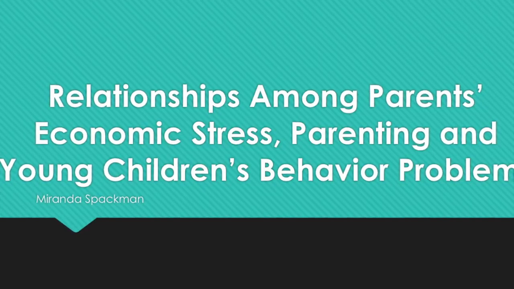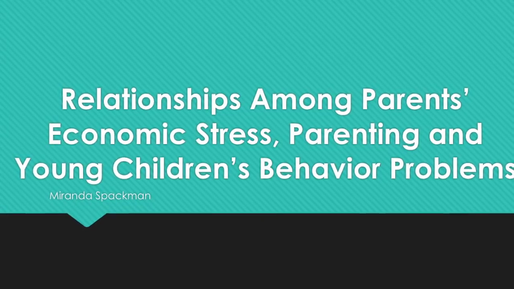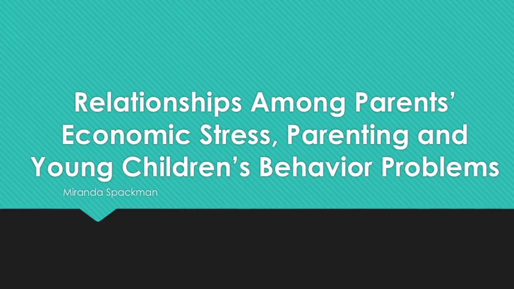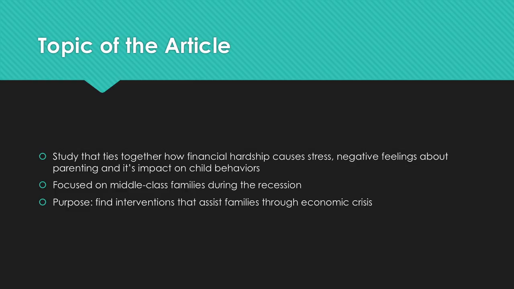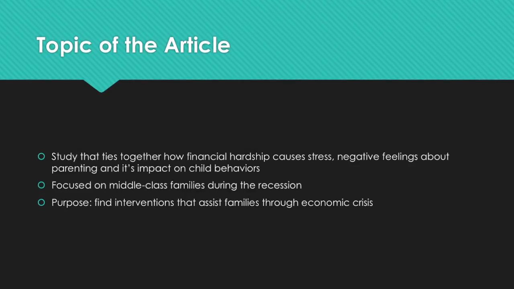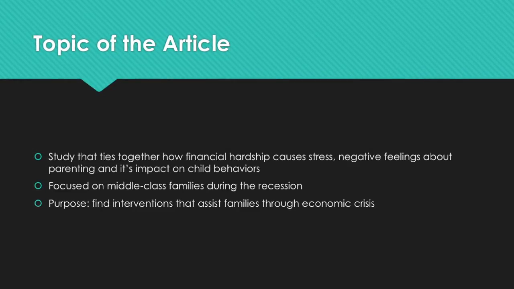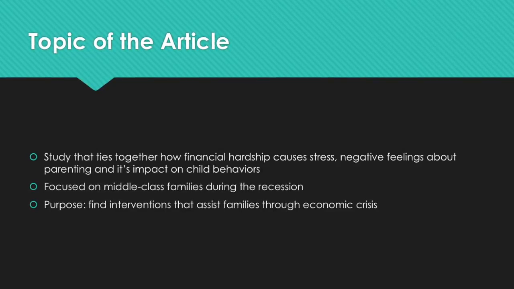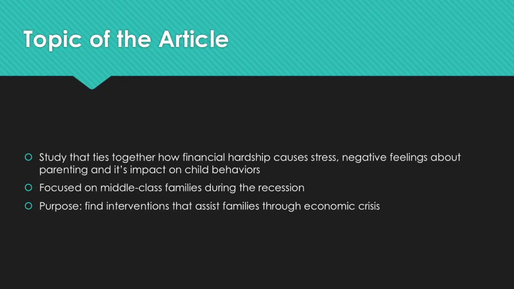For the research methods in my life project, I decided to focus on poverty and the effects that it has on the family unit. The article that I chose was titled Relationships Among Parents' Economic Stress, Parenting, and Young Children's Behavior Problems. So this article took the topics of financial hardship, stress, parenting behaviors, and child behaviors and compared the relationships among them. Previous to this study, researchers had taken 2 or 3 of these topics and compared their relationships, but this was the first study that compared all of these topics comprehensively.